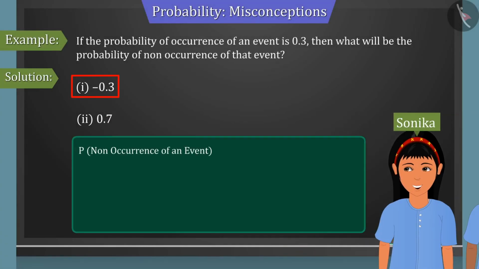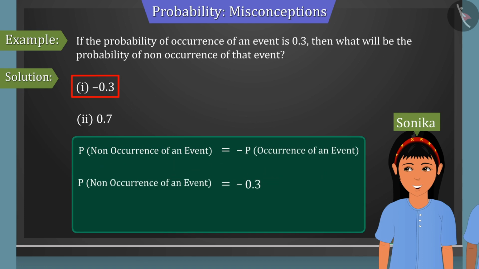According to Sonika, the probability of an event not occurring is the opposite of the probability of it occurring. So she considers minus 0.3 as opposite to 0.3. This is the wrong answer. Because the probability is always between 0 to 1, that is, it can neither be negative nor be greater than 1.